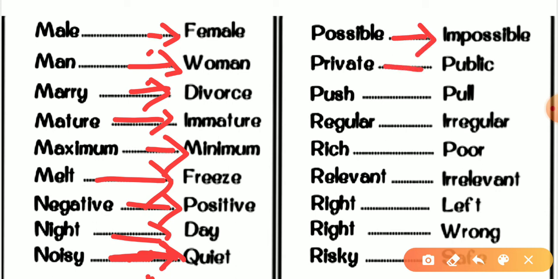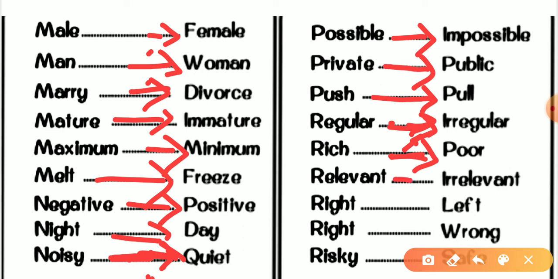Private, public. The antonym of private would be public. Push, the antonym would be pull. Regular, irregular. Rich, so the antonym would be poor.